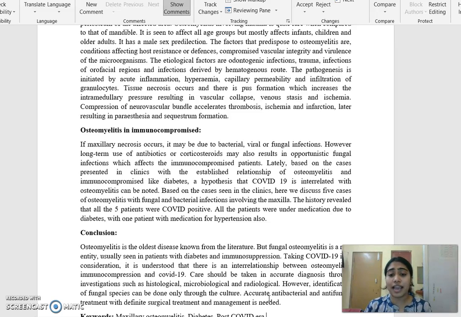Accurate antibacterial and antifungal treatment with definite surgical treatment like extraction of the affected teeth, sequestrectomy, saucerization, and jaw resections can be done. Long-term management is needed.